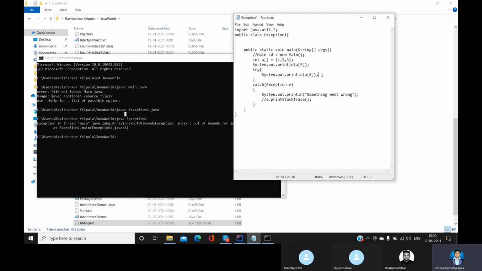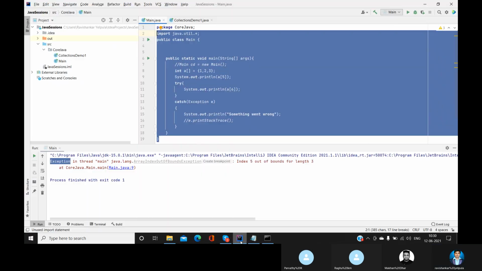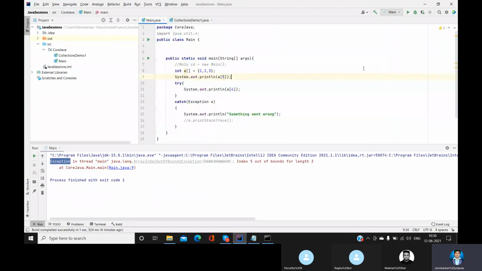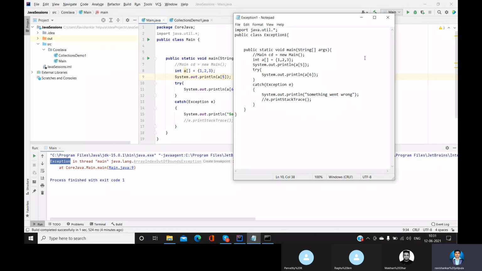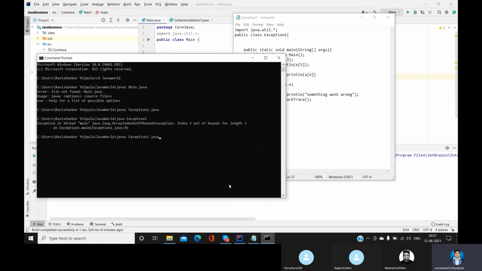But in the IDE, when we click on this particular button, it is doing both. It is compiling as well as running. So there may be a chance that you guys are not getting what is an error and what is an exception. But if I remove this semicolon, save and try to compile it, then we find an error here itself. So compile time errors are called errors, whereas the runtime errors are called exceptions.